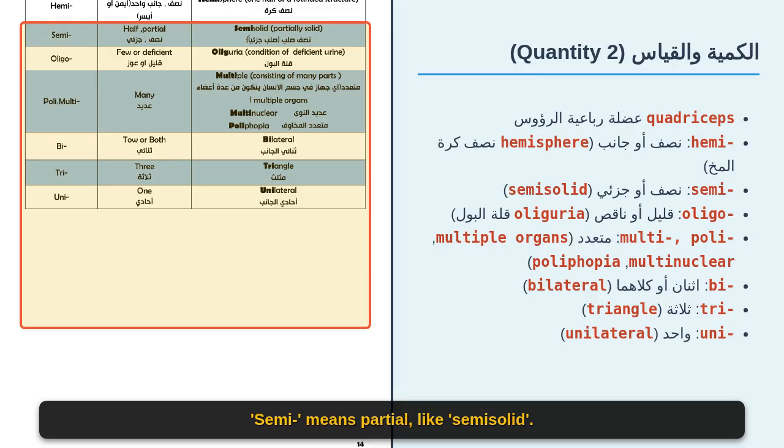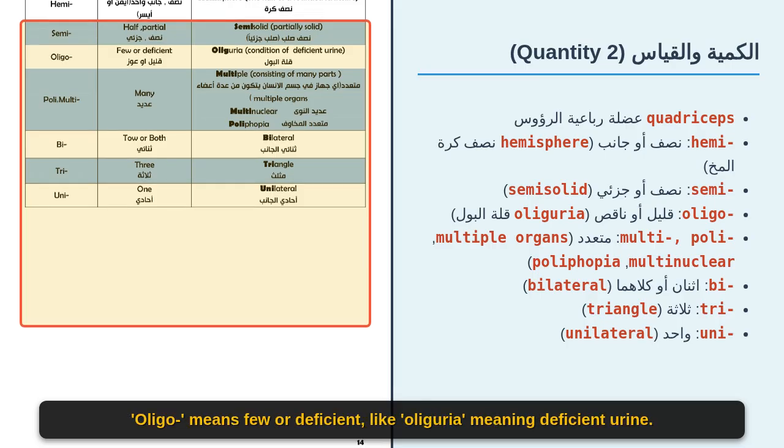Semi means partial, like semi-solid. Oligo means few or deficient, like oliguria, meaning deficient urine. Multi means many, like multiple organs or multinuclear. Poly also means many, like polyphobia, meaning many fears. Bi means two or both, like bilateral. Tri means 3, like a triangle. Finally, uni means one, like unilateral for one side.